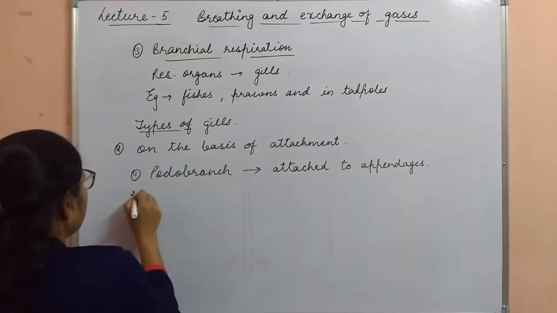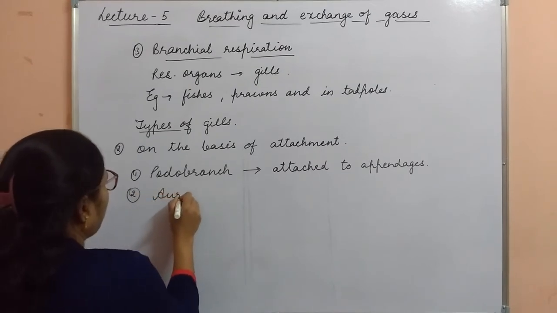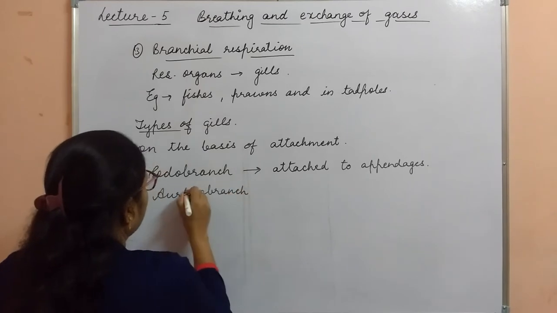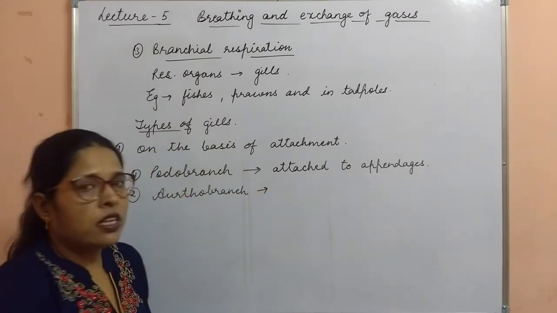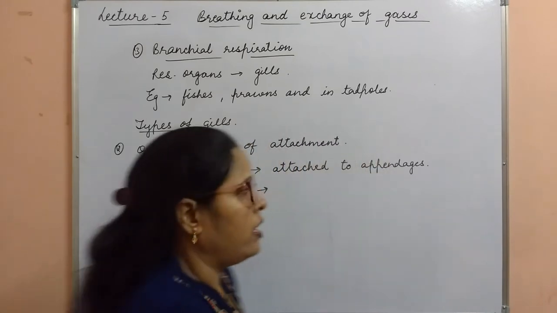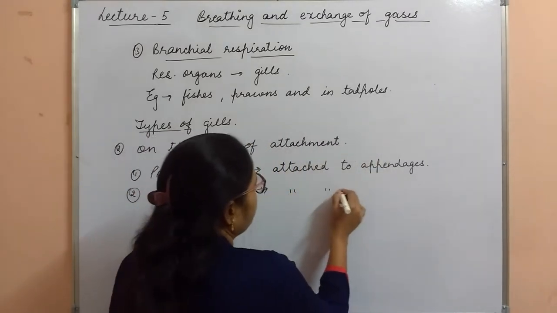Second type of gills are called as orthobranch, and these type of gills are attached to the orthopodial membrane.